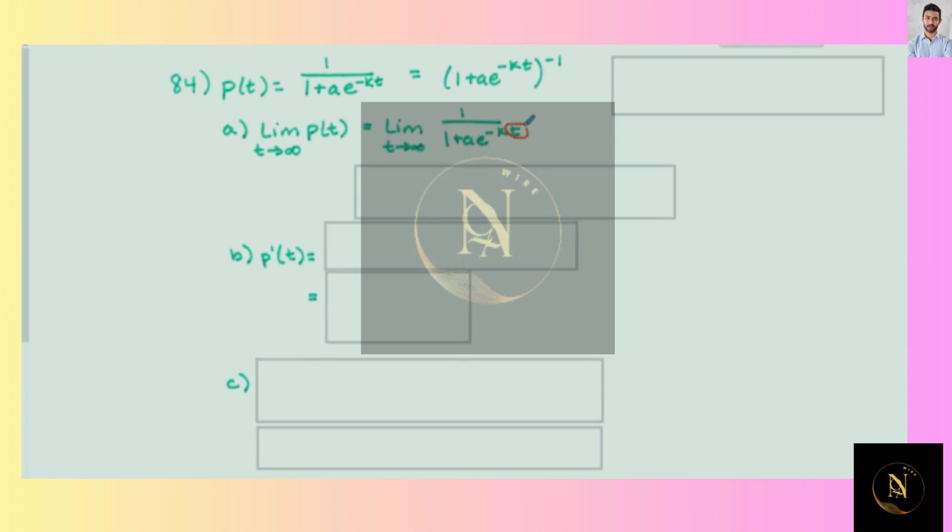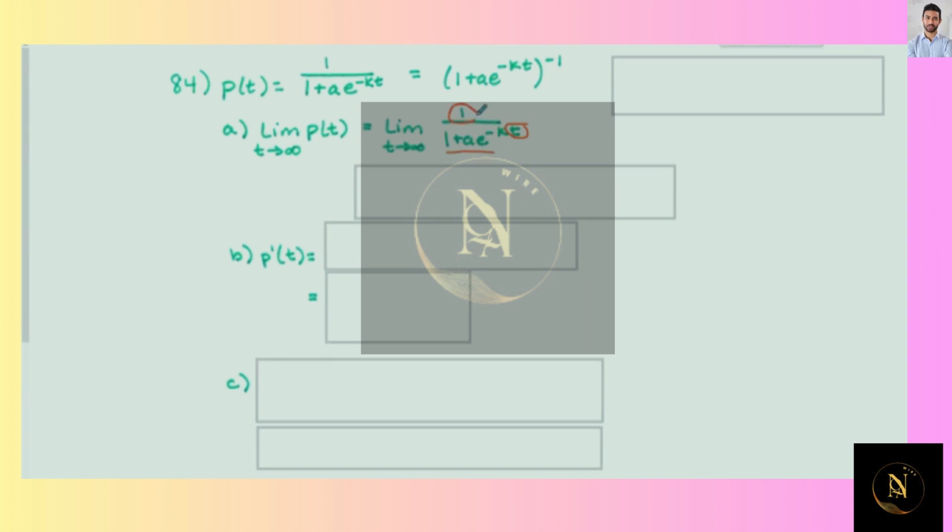Then we have e raised to the negative k times infinity, and that would be e to the negative infinity, and that would be a number that is incredibly small. That's like 1 divided by e to the infinity, incredibly close to 0. So a times that number is incredibly close to 0. So 1 plus something incredibly close to 0 is very, very close to 1.